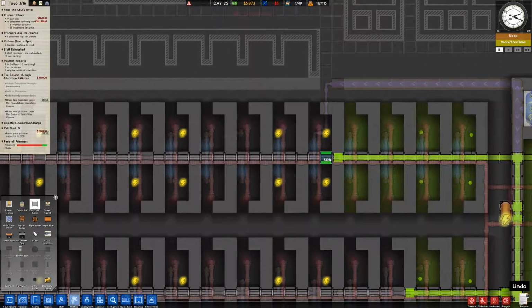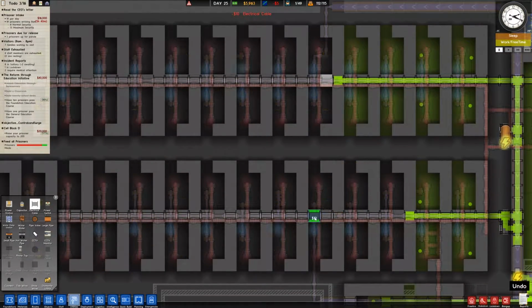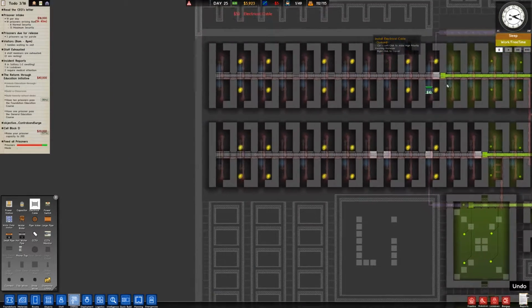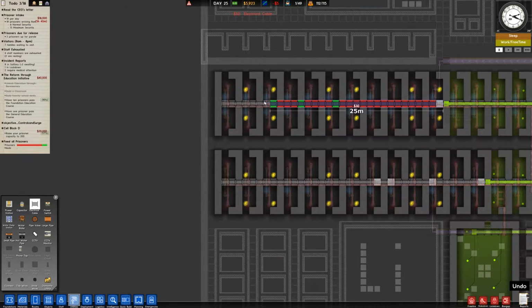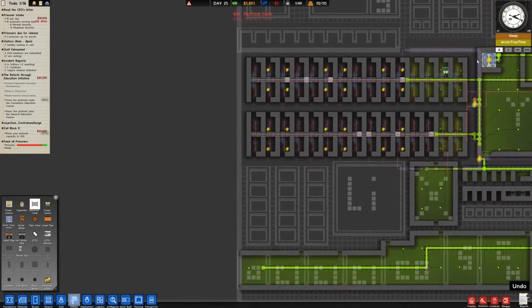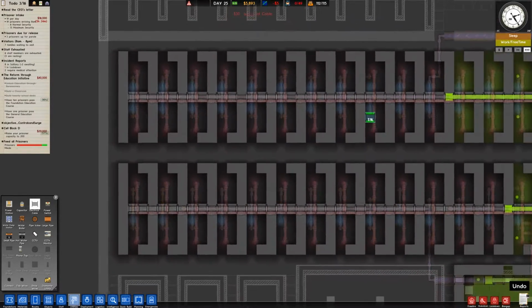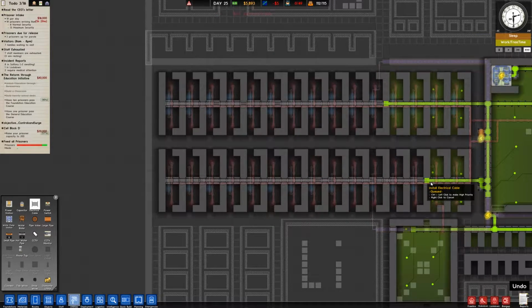Okay, so this, for whatever reason, didn't get installed. That's why those cells don't have power. Neither did that one. Wow, there's some gaps in the power cord here. No wonder they don't have power. I always just figured there was like one place that didn't have power and that's why, but no. These all need power, so we'll prioritize that as well.